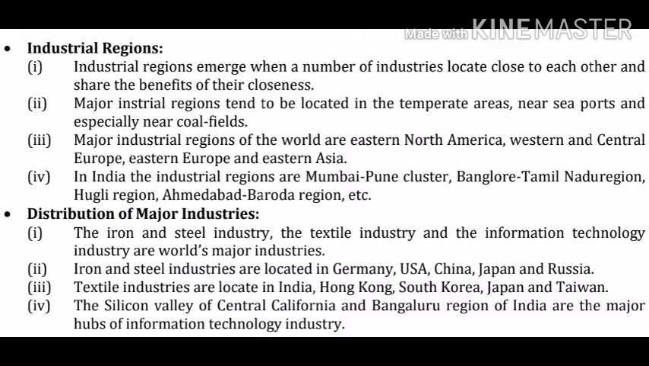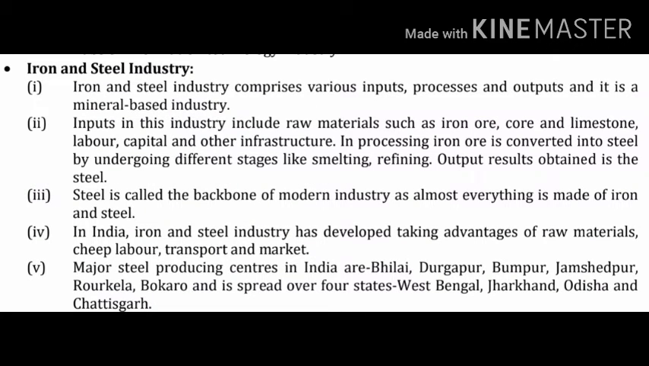Point number 4. The Silicon Valley of Central California and the Bengaluru region of India are the major hubs of the information technology industry. Next topic, iron and steel industry. Point number 1. Iron and steel industry comprises various inputs, processes and outputs, and it is a mineral based industry. Point number 2. Inputs in this industry include raw materials such as iron ore, coal and limestone, labor, capital and other infrastructure.